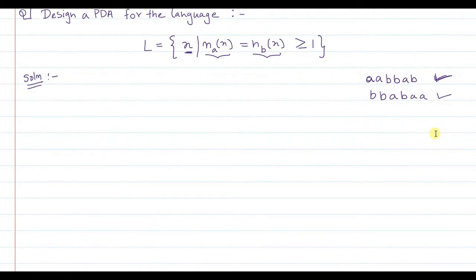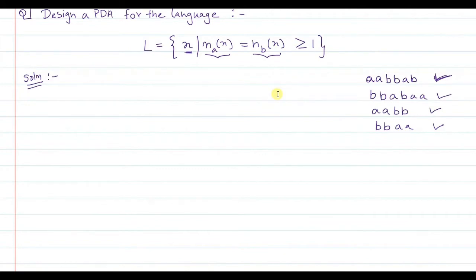Also, if you see the order, you may have strings like AABB, wherein order is considered. But in this example, nowhere have they mentioned the order. It does not tell you that only after A gets exhausted should B start. So this is another example of a valid string, or it can also be like this, starting with B and ending with A. So these are just 4 valid examples of strings that can be accepted by this language, right?